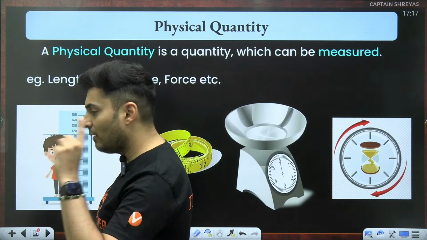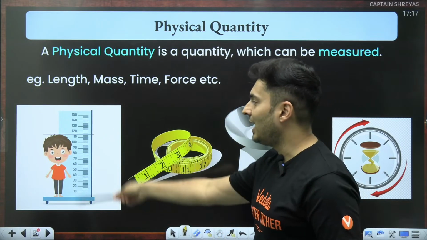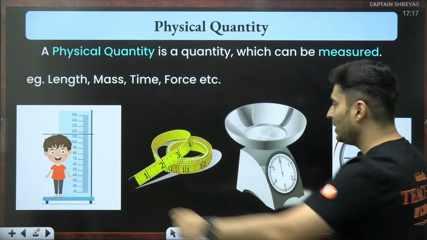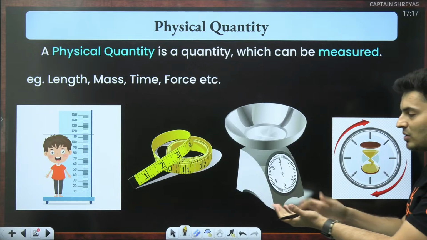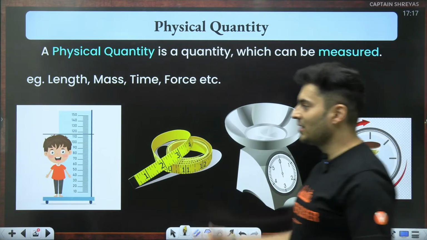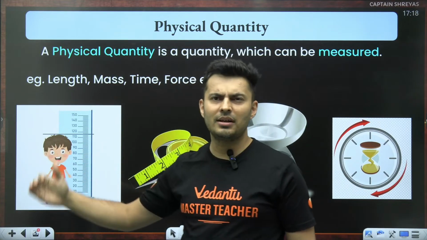Yes, they will have numerical value. For example, this Pandu is standing over here. What is the height? Height can be measured. What is the length or distance between two cities? Or what is the mass of this rice bag? Or how much time have you been watching this lecture? These are quantities which can be measured. That's why they are called physical quantities.